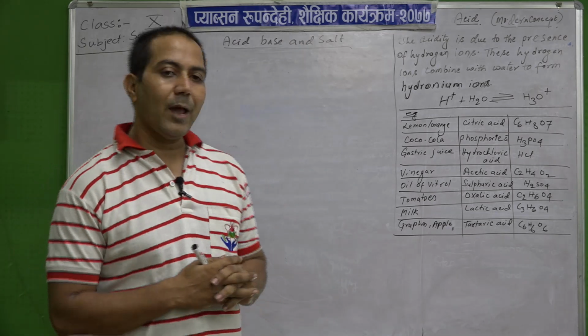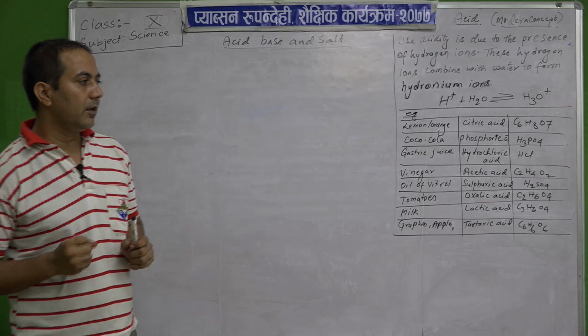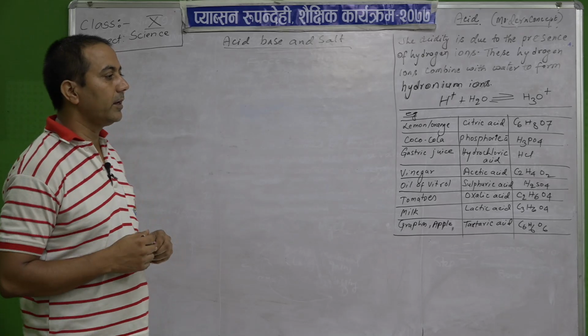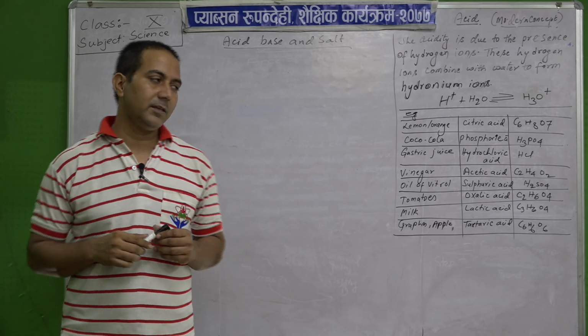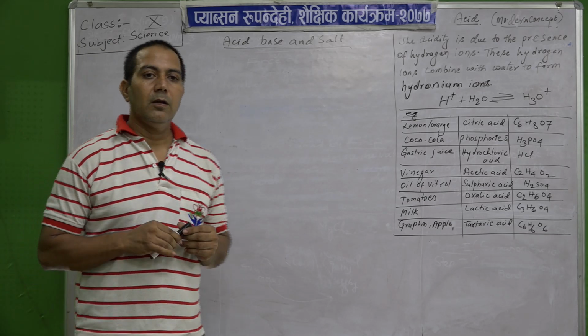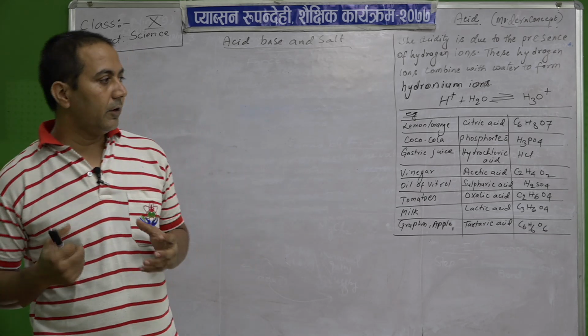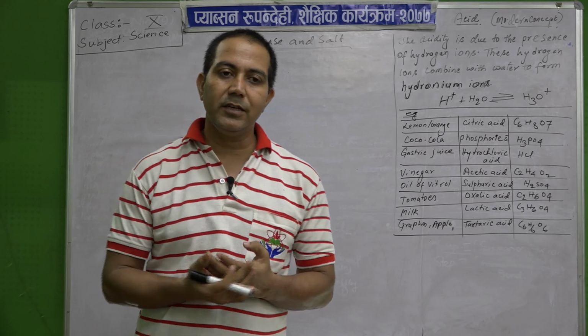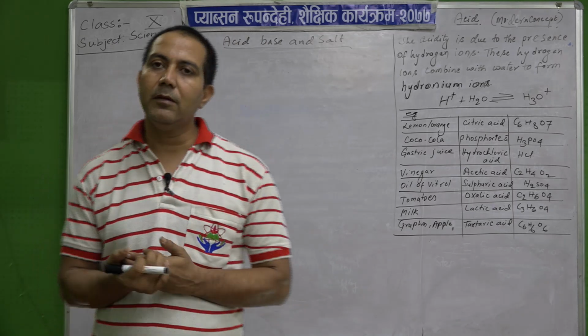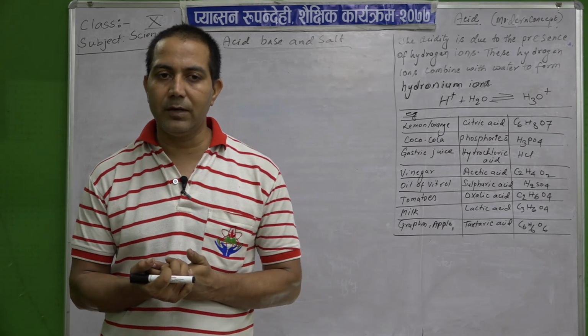These are all chemicals that are present in the environment, and naturally we can get different types of acids in nature. So, we are unknown regarding what acids or what bases are present in the environment.